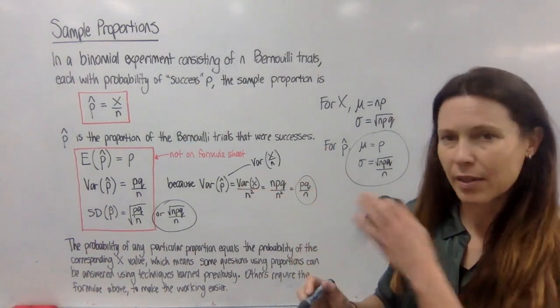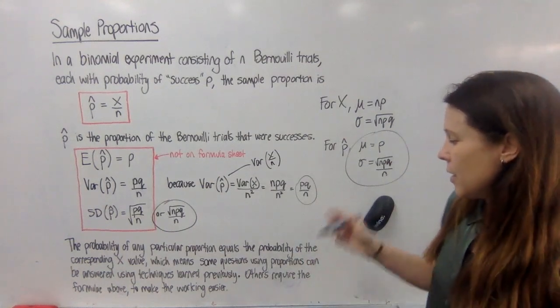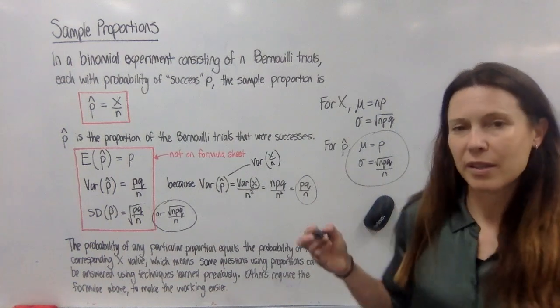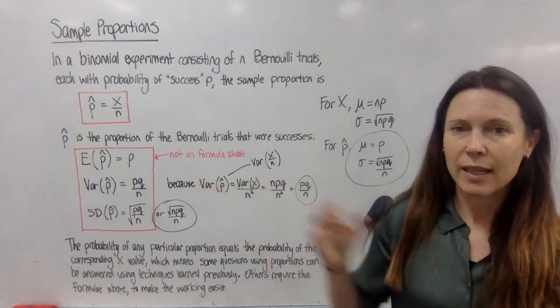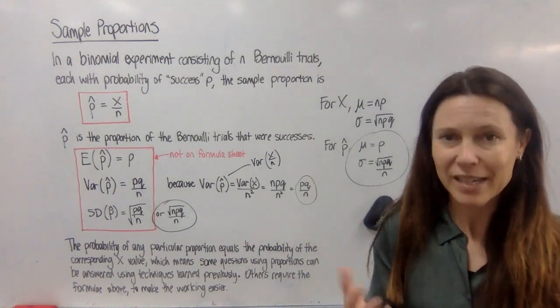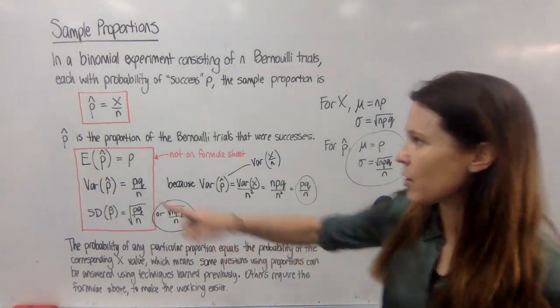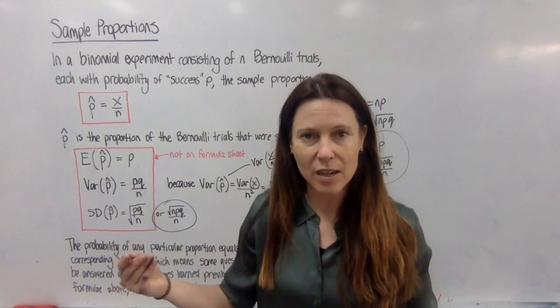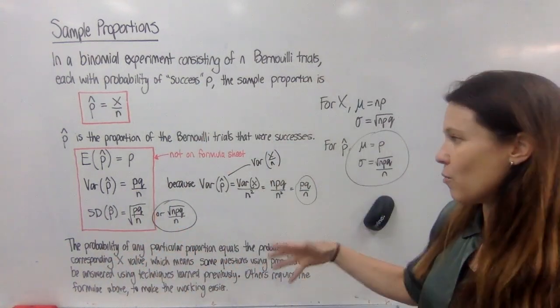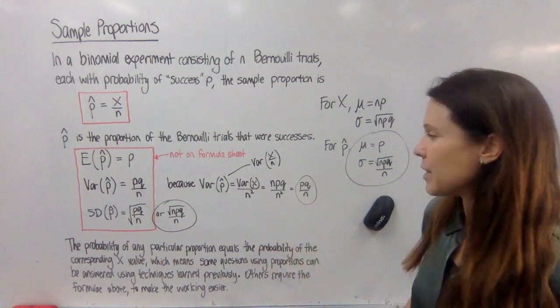One is better than the other. I think it's better to correct. Or we could say, hey, instead of looking at the probability that we get 12 heads or more, let's look at the probability that the proportion of heads we get is 12/20ths. Does that make sense? Because the proportion of heads that we're interested in would be 12/20. That's literally the only difference in what we're doing today compared with what we did in the last lesson.